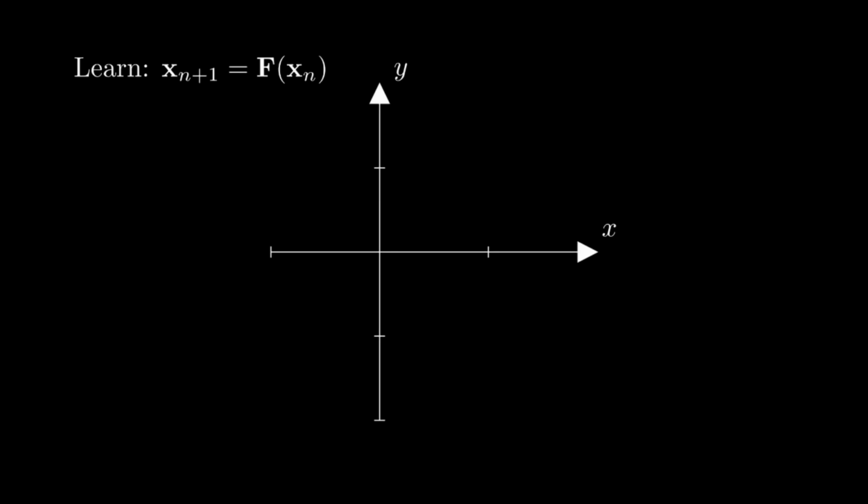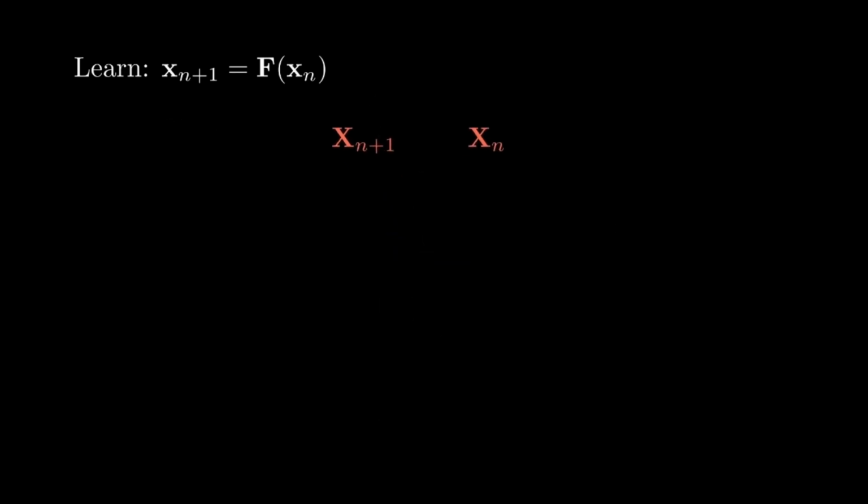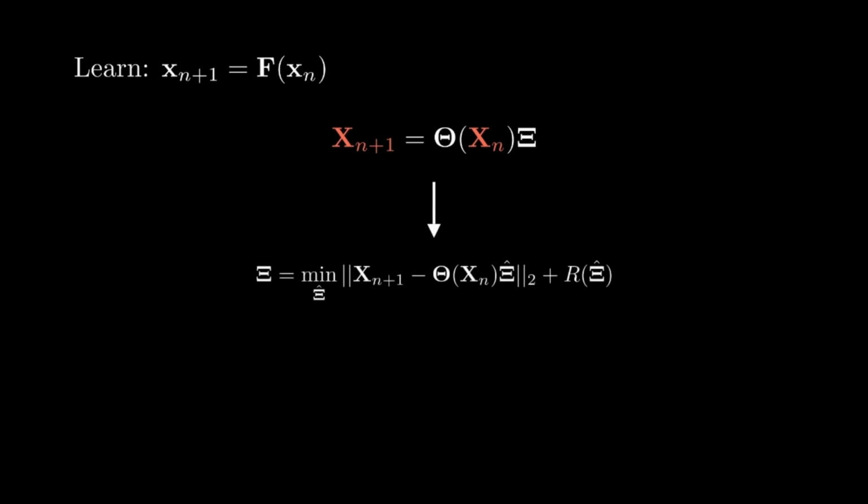Our goal is to learn a Poincaré map F, and we simulate various trajectories recording successive crossings of the surface sigma. Using this data, we can express successive crossings in terms of a library of polynomial terms theta and a sparse matrix of coefficients z. We find z by solving this sparse regression problem shown here, known as the SINDy algorithm. This gives us an analytical expression for the Poincaré map F.